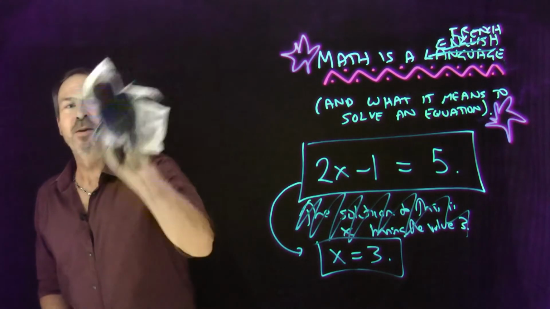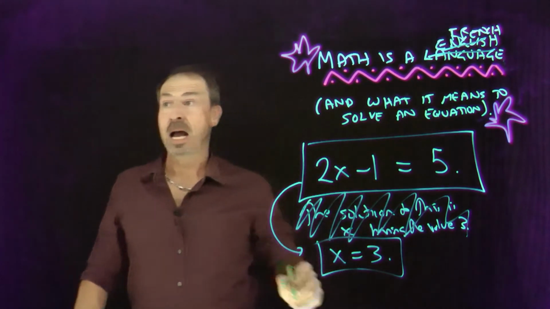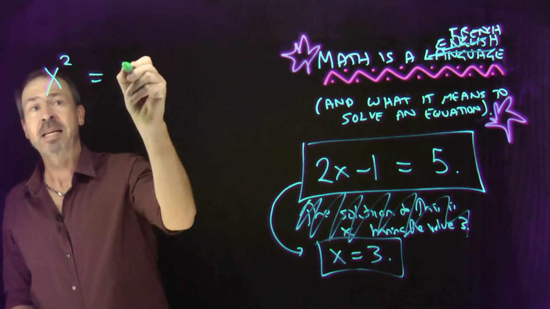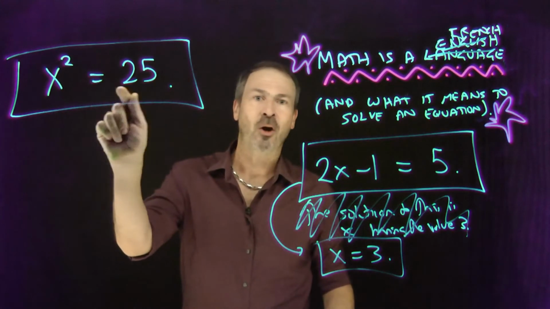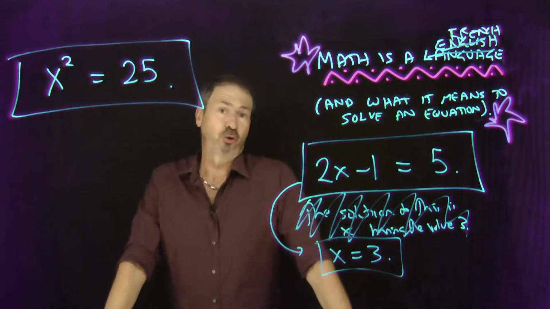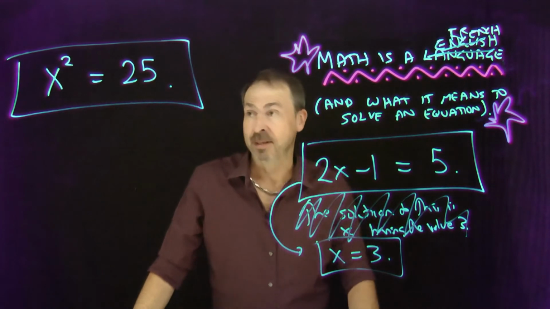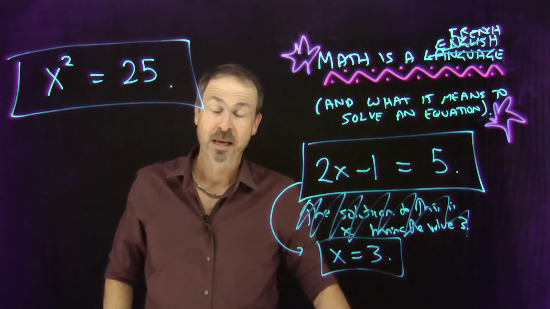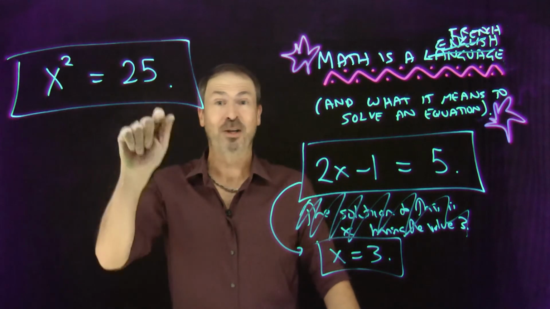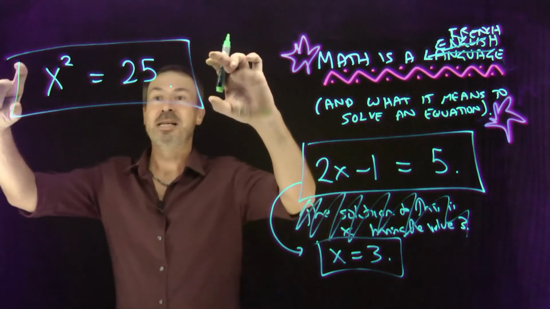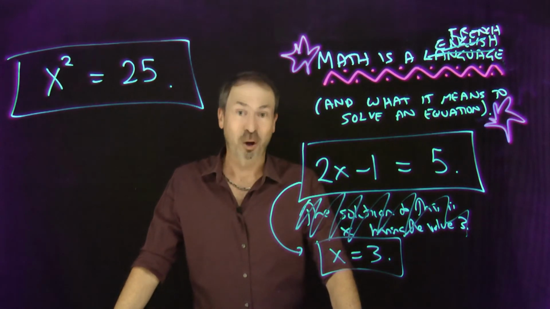All right. To solve an equation often requires just using your experience and your common sense when things get complicated. For example, here's another equation. X squared equals 25, period. Again, it's a sentence. Subject, verb, object, and technically right now it's neither true nor false. Depends what you're thinking for x. However, my experience with squaring numbers tells me that 5 squared equals 25, and also tells me that negative 5 squared equals 25, and also tells me that no other number squared will give me 25. So I can see that the only numbers that give me truth here would be x being 5 or negative 5. Now I've just solved the equation.